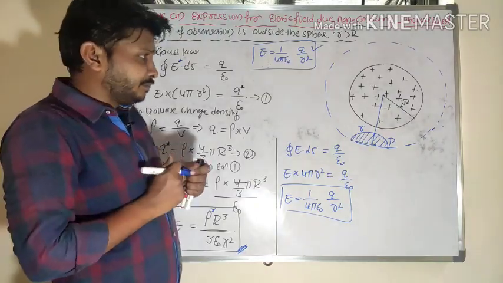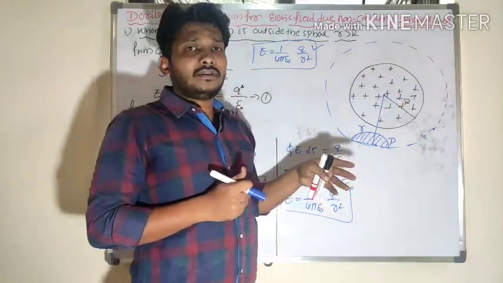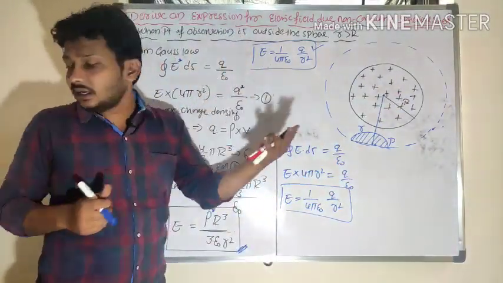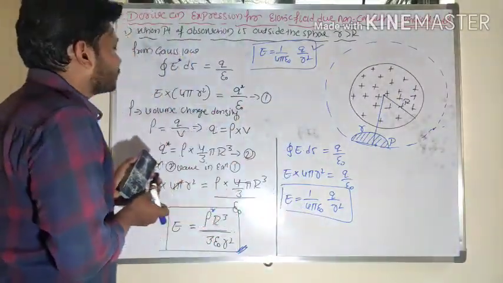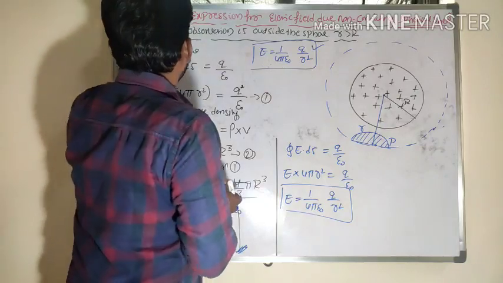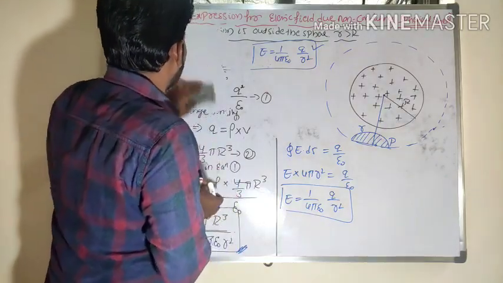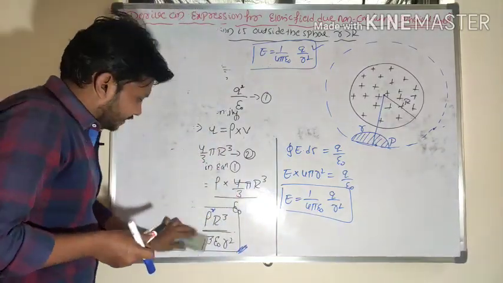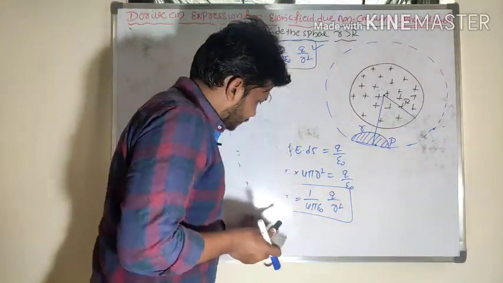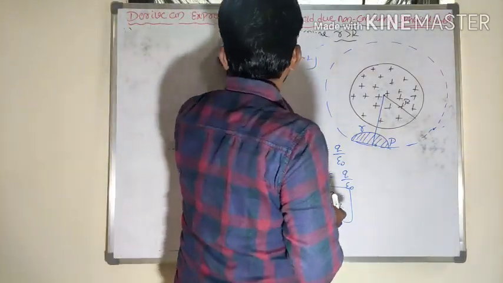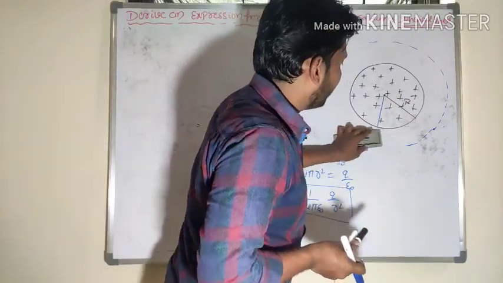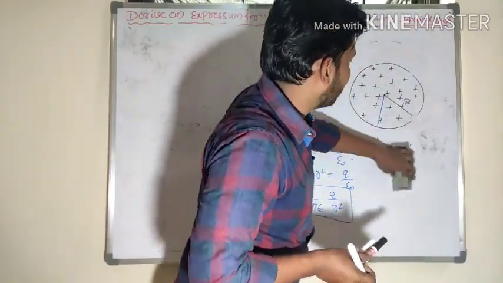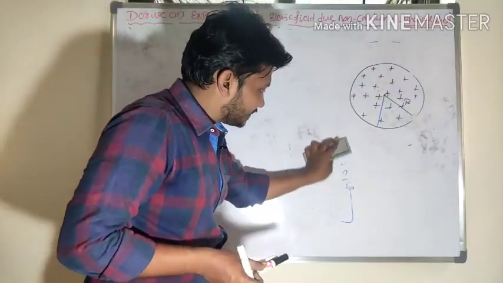If the point of observation is present inside the non-conducting solid sphere, then what will be the equation here? So next I will choose the point of observation present inside the sphere.